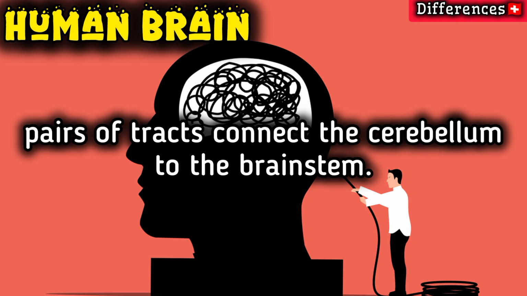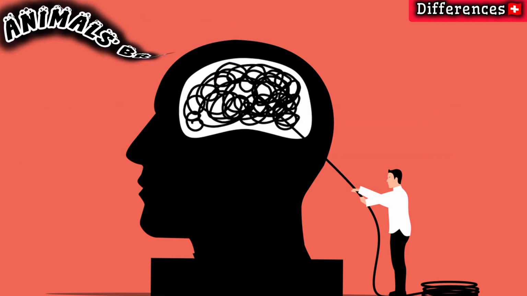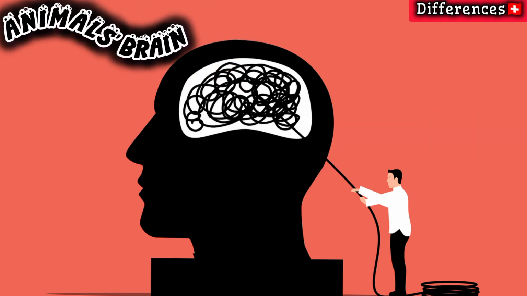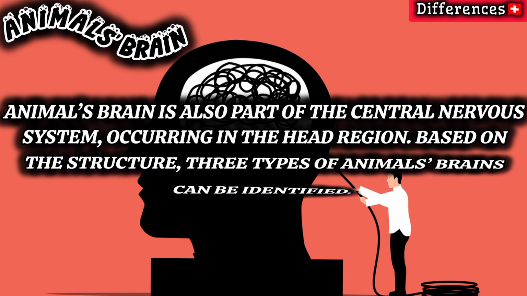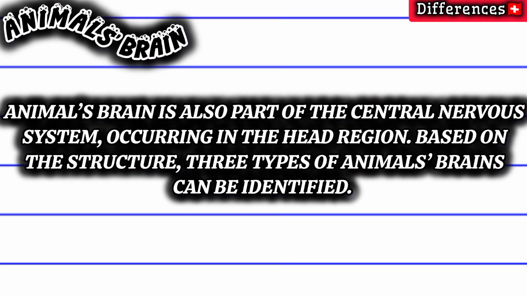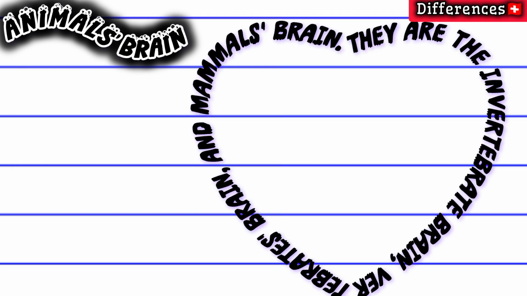Let's start. What is animal's brain? Animal's brain is also part of the central nervous system, occurring in the head region. Based on the structure, 3 types of animals' brains can be identified. They are the invertebrate brain, vertebrate's brain, and mammal's brain.